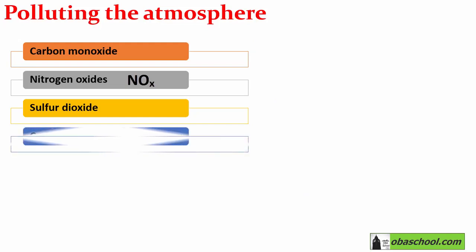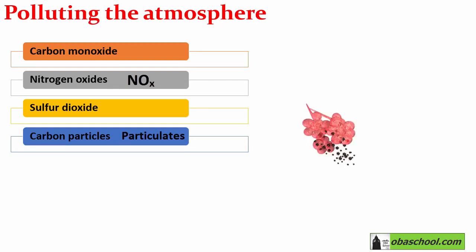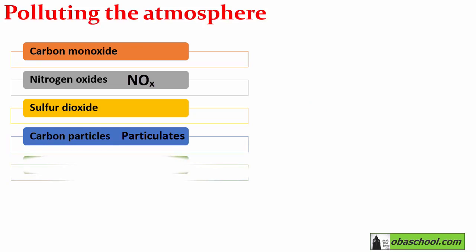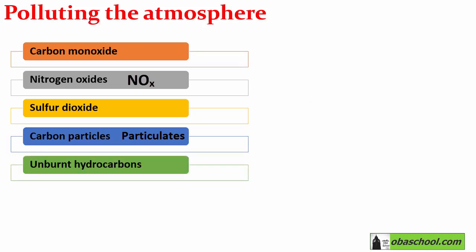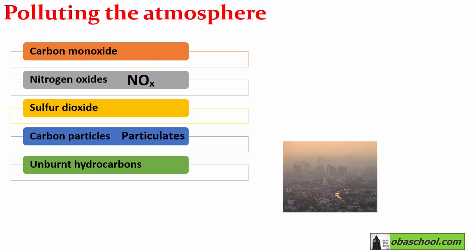We have also carbon particles, which are called particulates, which can exacerbate asthma and cause cancer. We may also have unburnt hydrocarbons, which may also enter the atmosphere, and these are significant greenhouse gases. They contribute to photochemical smog, which can cause a variety of health problems.